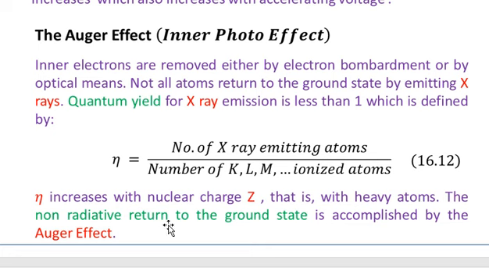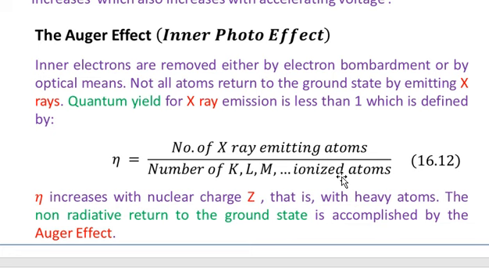The non-radiative return to the ground state is accomplished by the Auger effect. So you see that when we talk about the Auger effect, we talk about the non-radiative decay to the ground state of the ionized atoms.